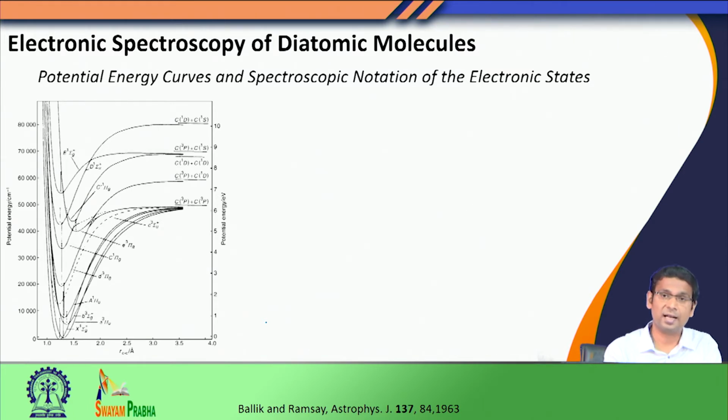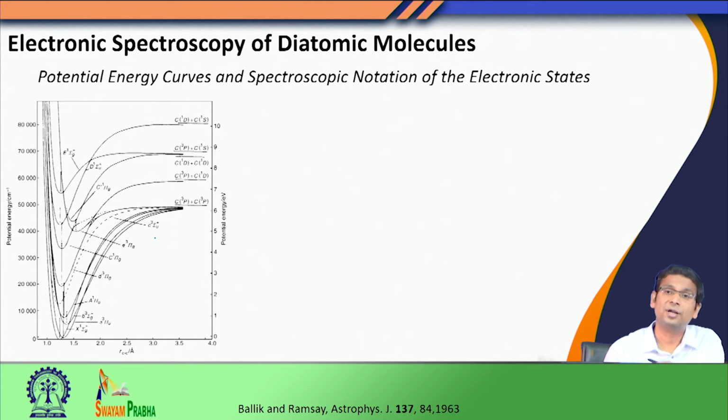Now, imagine that I keep changing the nuclear configuration. For example, if I have a diatomic system, the only nuclear degree of freedom that I have is the bond distance. So, I continue to change my bond distance, let us say from 1 angstrom to 1.5 angstrom to 2 angstrom, and at each bond distance I freeze the two nuclei and solve the electronic part of the problem. The solution gives me the electronic energy, and when I plot this electronic energy as a function of the nuclear distance, I get this potential energy diagram, or these are called potential energy curves.